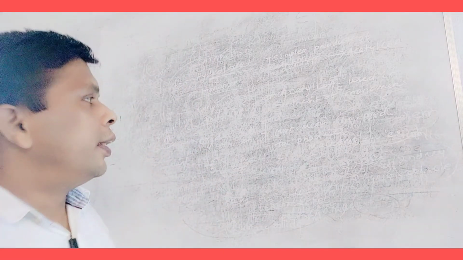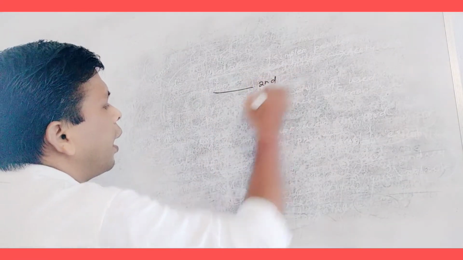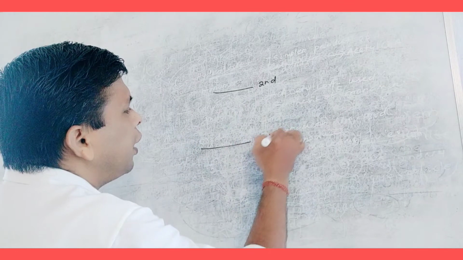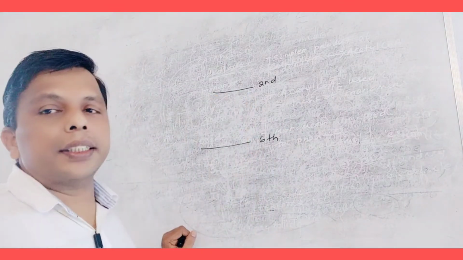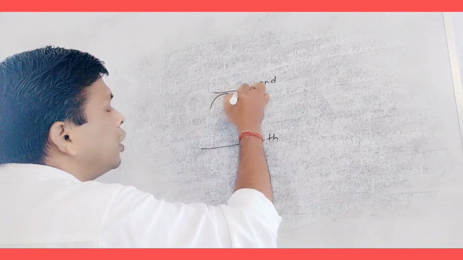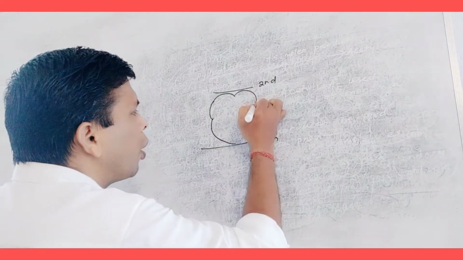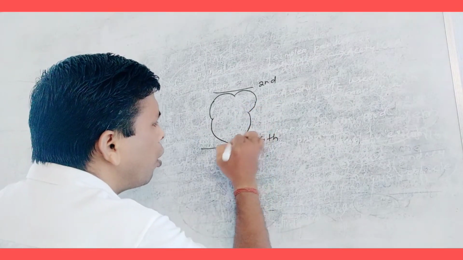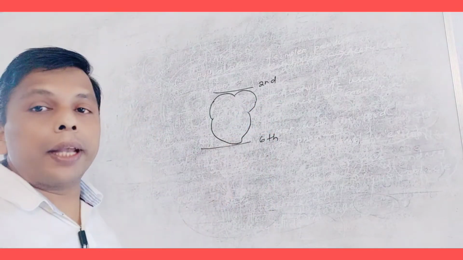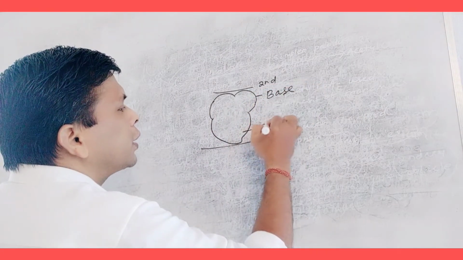The broader part is the base and the narrow part is the apex. The heart is placed between the second and sixth rib. The upper part of the heart is broad, which is the base, and the lower part is narrow and blunt, which is the apex.